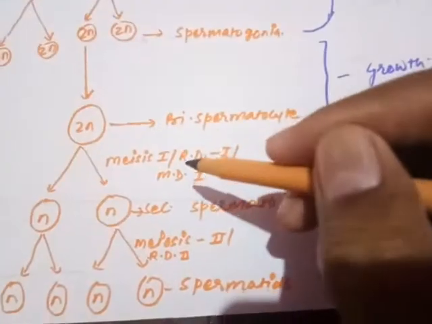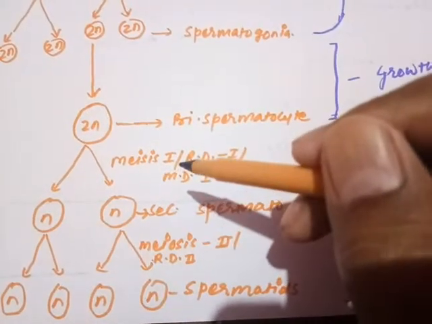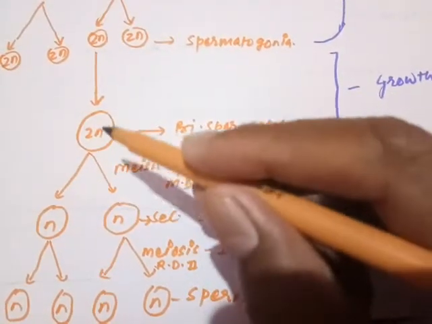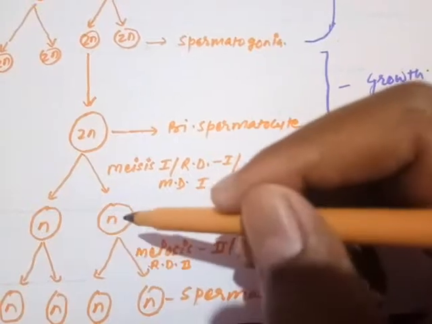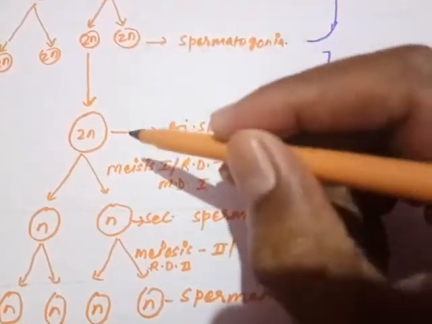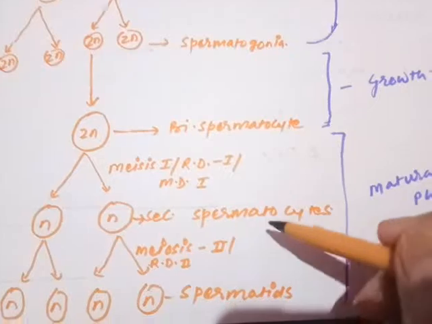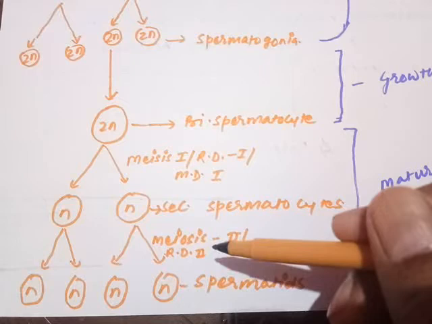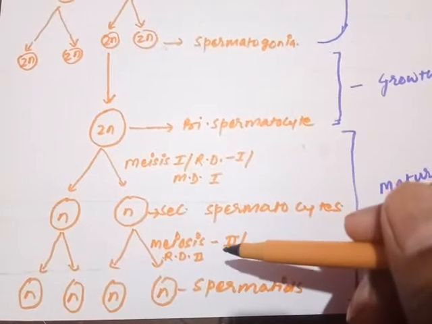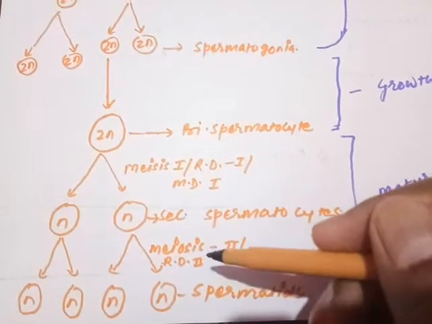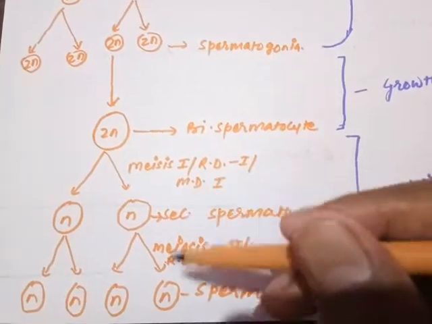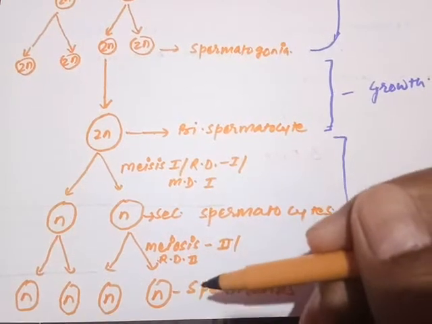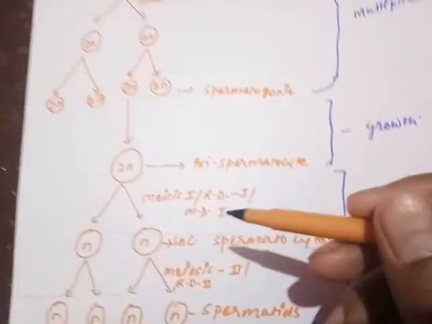Now this primary spermatocyte will undergo the first meiotic division, reduction division first, or maturation division first. Due to meiosis, the number of chromosomes gets halved, and N means this is the haploid cell. Till now all the cells were diploid. Now the haploid cell is produced, called the secondary spermatocyte. This secondary spermatocyte again undergoes the second meiotic division, reduction division second, maturation division second. Due to this meiotic division, each secondary spermatocyte forms new cells called spermatids. So is it clear to you all?